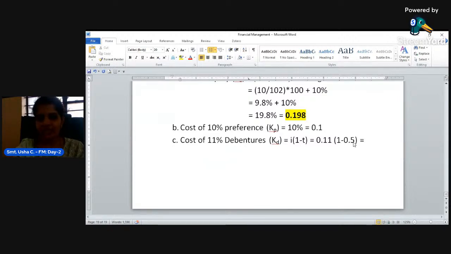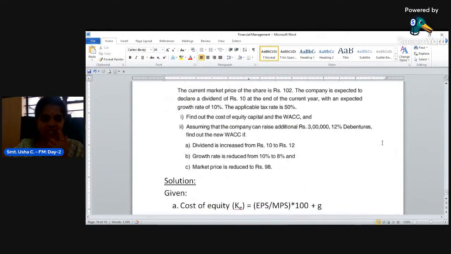So 0.11 into 0.5, it is 0.055. So this is the given information for the calculation of weighted average cost of capital for the existing capital structure.